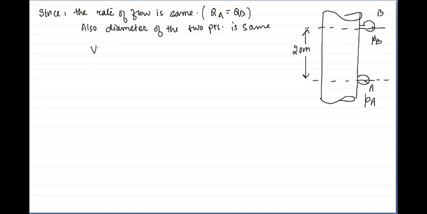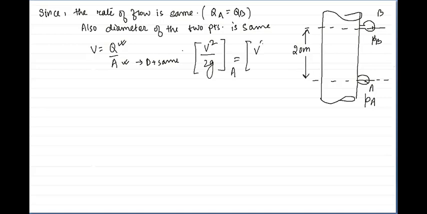That means velocity equals Q upon A. Since Q is the same in both cases and the area of cross section will be the same since the diameter is the same, the velocity head, which is v square by 2g, will be the same for both the cases.